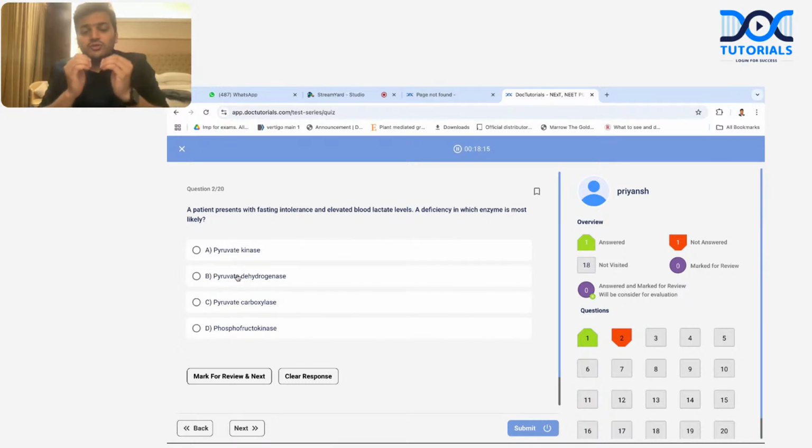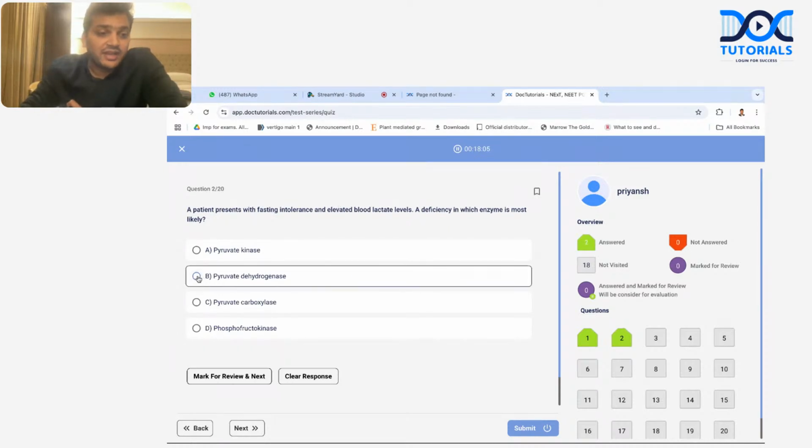Now we know that glucose converts into pyruvate. From pyruvate, there is either lactic acid or there is acetyl CoA. Why is this patient not making acetyl CoA? Why lactic acid? Because maybe this patient is not having the enzyme pyruvate dehydrogenase, so is not able to convert the pyruvate into acetyl CoA and is converting everything into lactic acid.